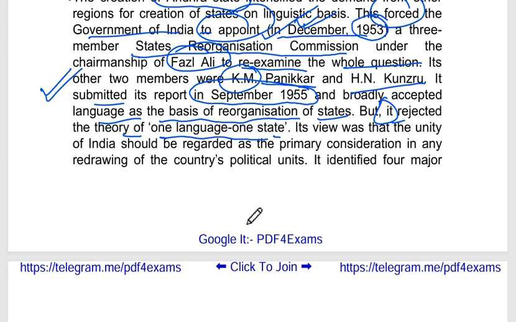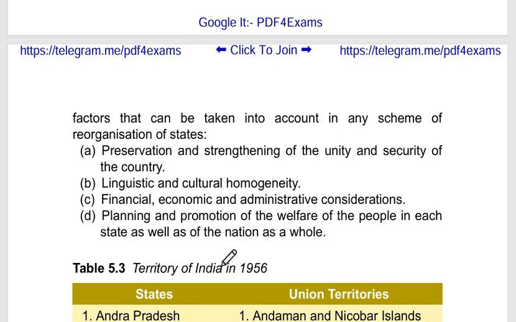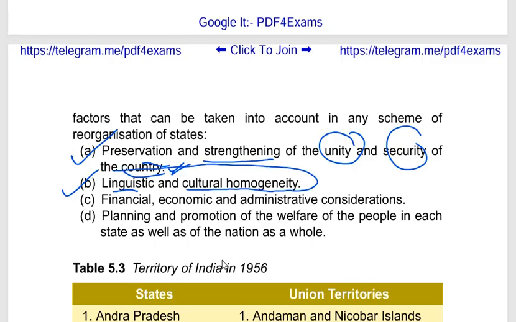They stated that the primary consideration for creating a state should be to fulfill the following criteria: the preservation and strengthening of the unity and security of the country, which should be given first priority. Second priority will be linguistic and cultural homogeneity, but not the one language, one state concept.